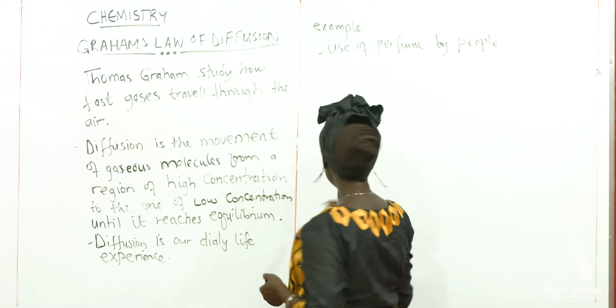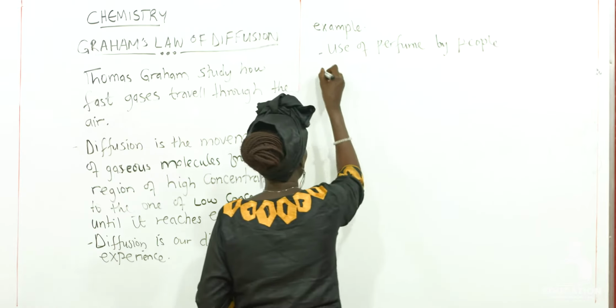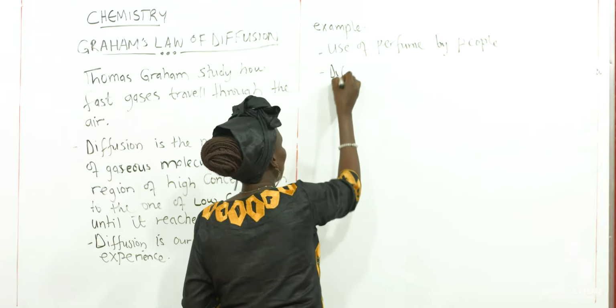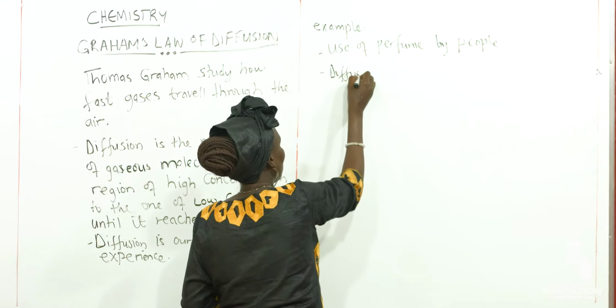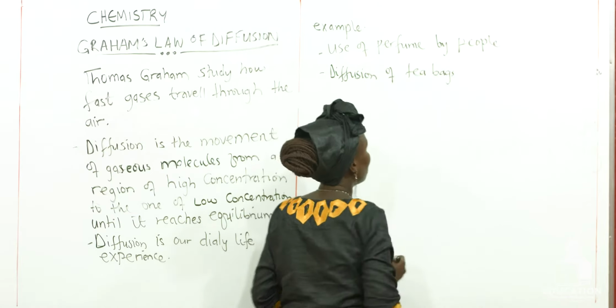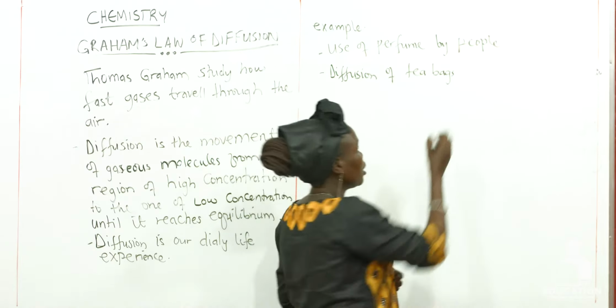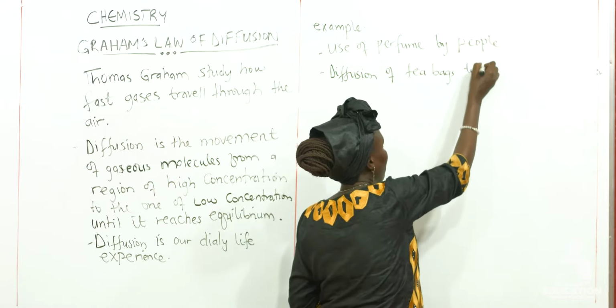This is diffusion of tea bags to make tea. These are a few examples, but there are many that we can encounter in our daily life.